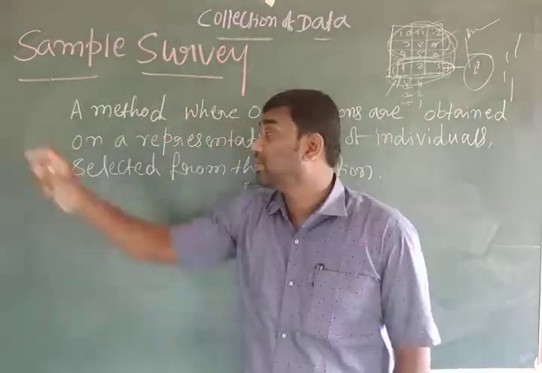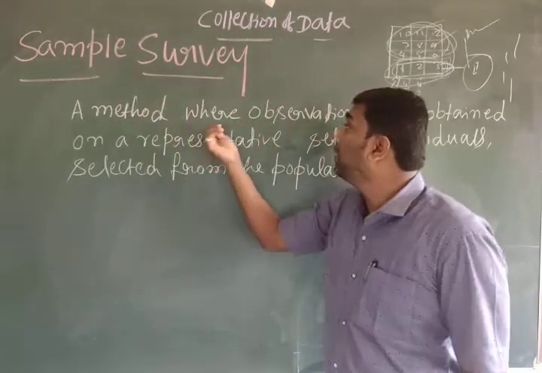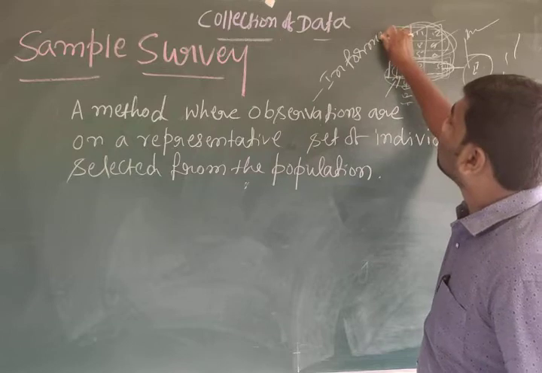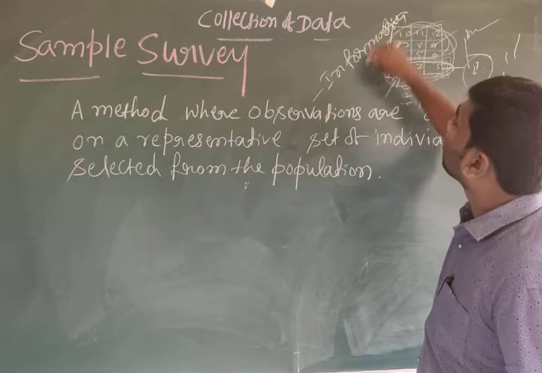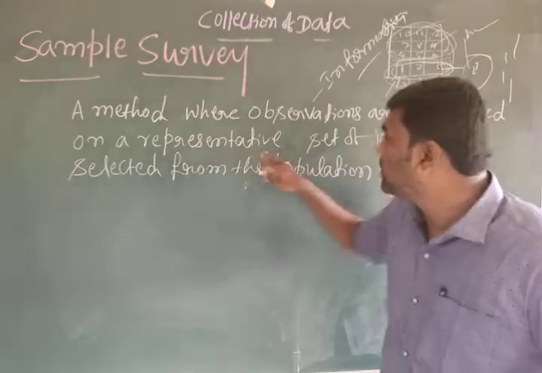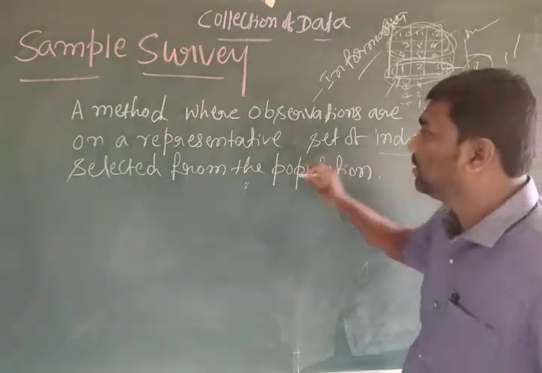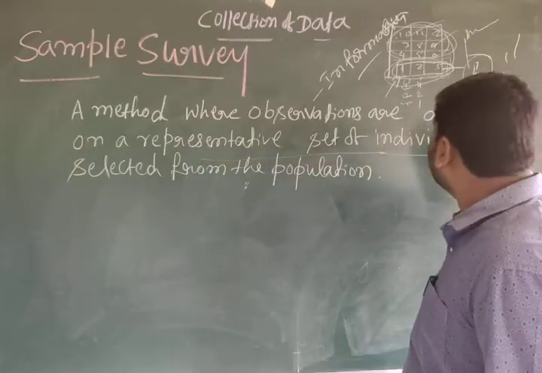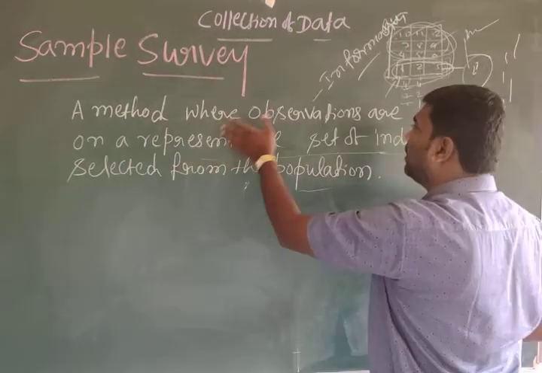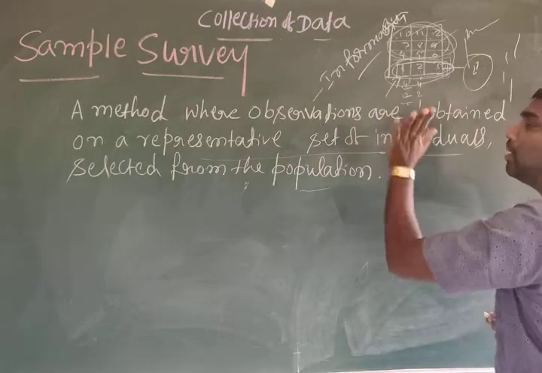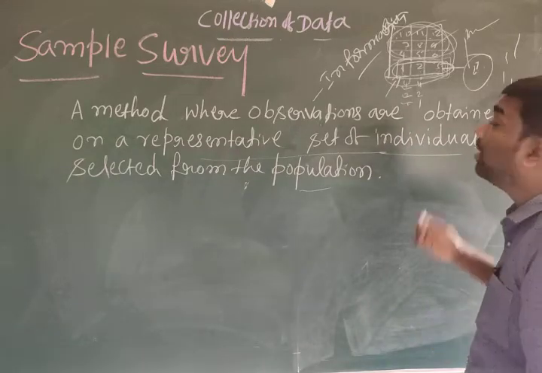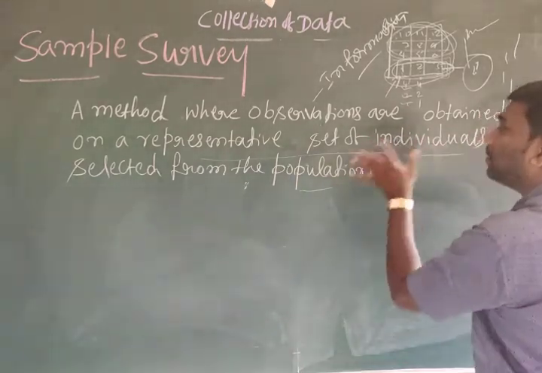So a sample survey, you can see clearly, is a method where observations, like information, are obtained on a representative set of individuals selected from the population.